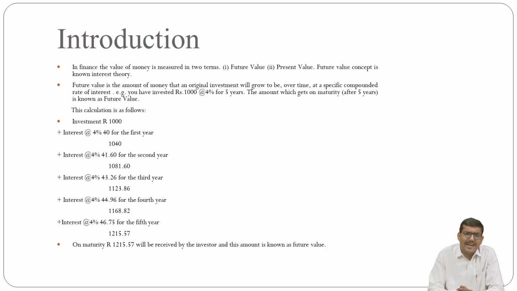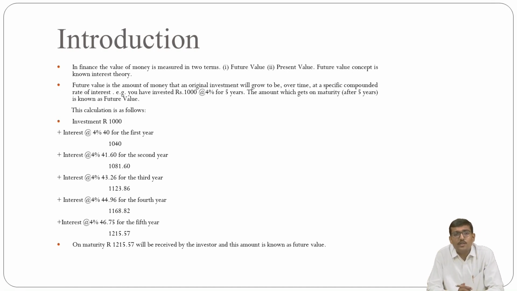Now how will it be calculated? That is the most important question, my dear friends. So let us check how it will be calculated. Here, rupees 1000 is your investment, plus you get 4% interest, that is 1000 into 4% is equal to 40 rupees for the first year. So in total you get 1040.